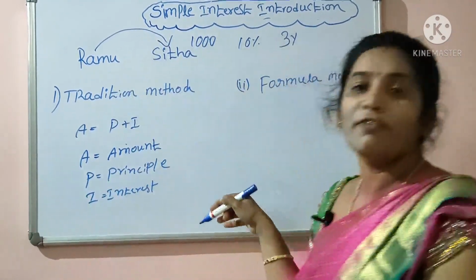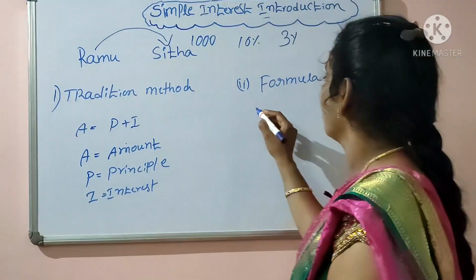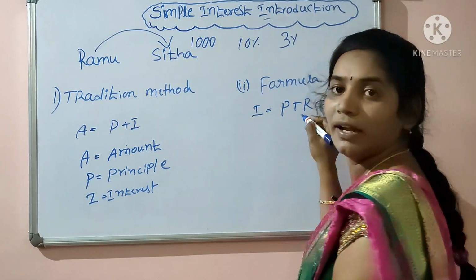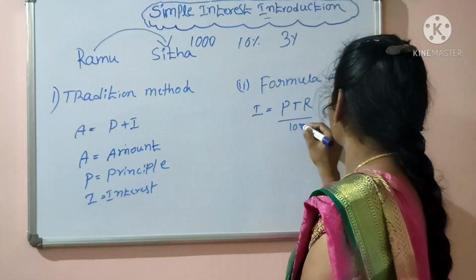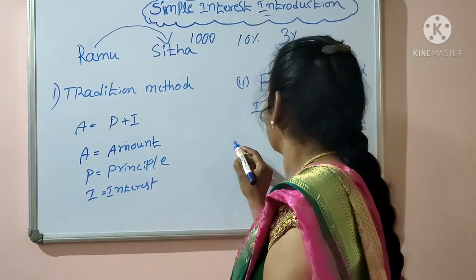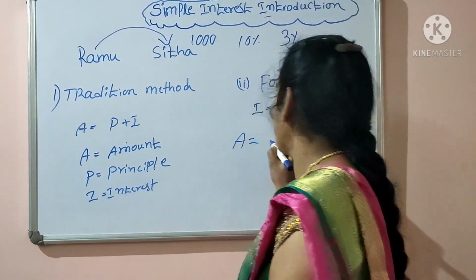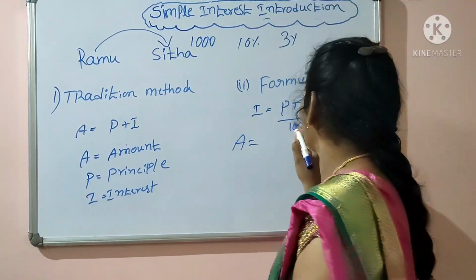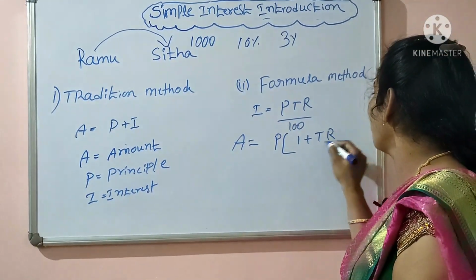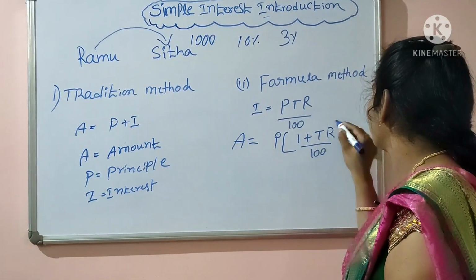Now go for the formula method. I equal to PTR by 100. The formula for amount: A equal to P into 1 plus TR by 100.